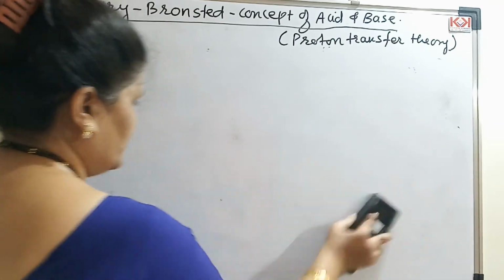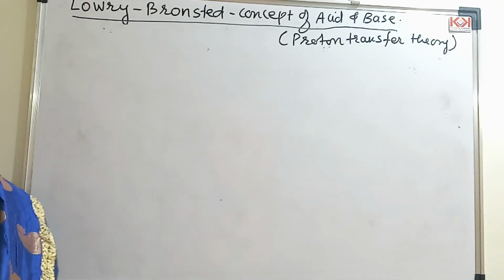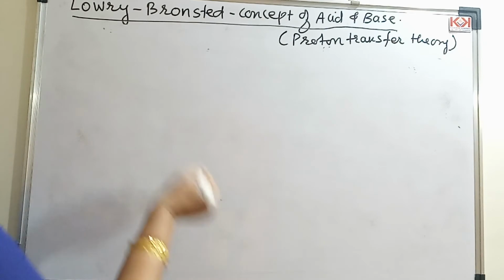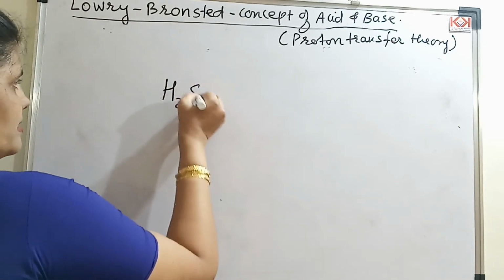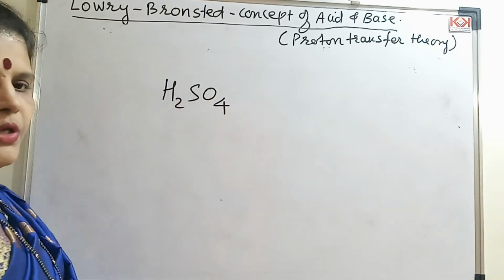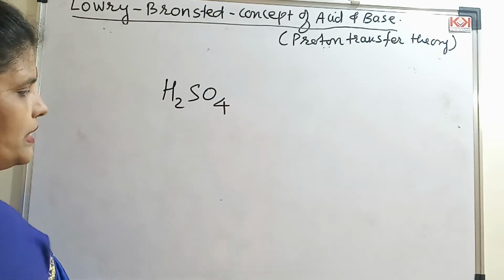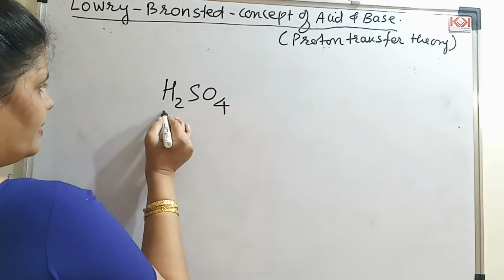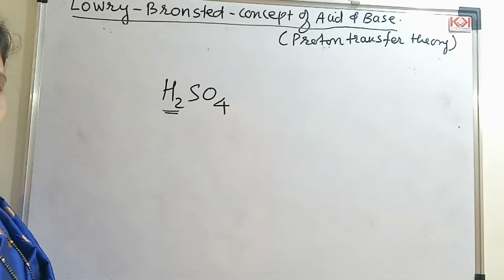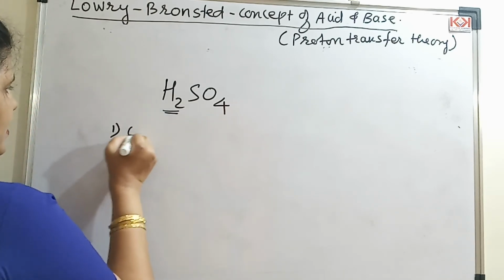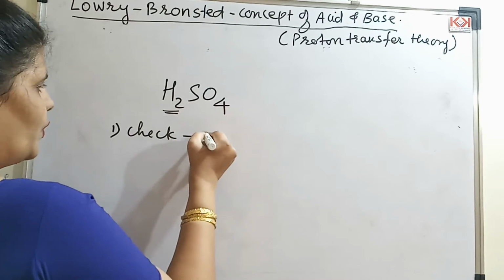Now, if the reaction is not given, then how you will classify the given species as acids or bases? So for that, I am giving some trick here. Say for example, I have this H2SO4. Now you have to explain me whether it is an acid or a base. One important thing what you have to see is, are there protons present here in the molecule? So you will check the protons.